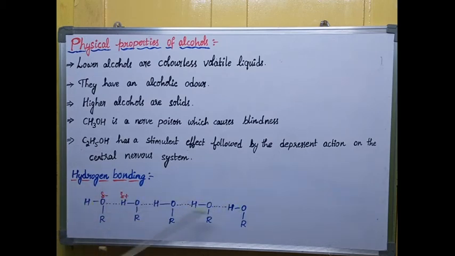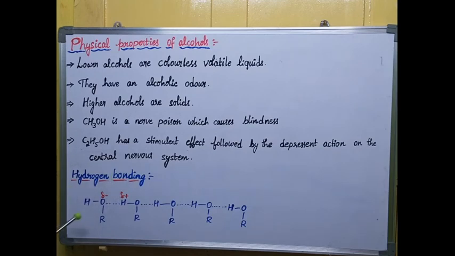ROH is the functional group of alcohol. This oxygen, being electronegative, attracts the hydrogen of another alcohol. So there's a weak electrostatic force of attraction between the oxygen atom of one alcohol and the hydrogen atom of the other alcohol. That bonding is called hydrogen bonding.